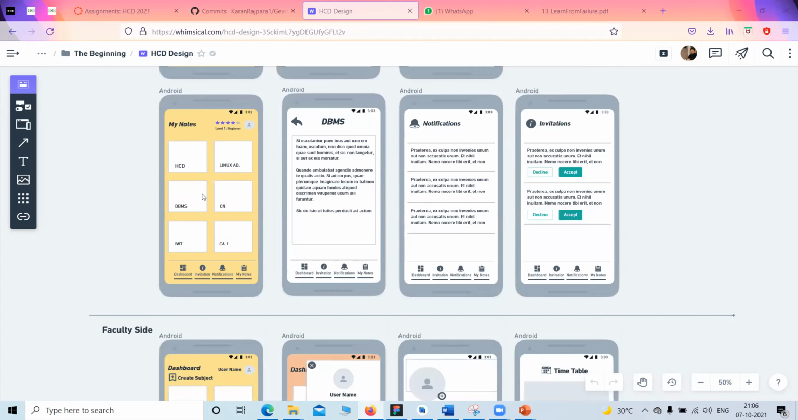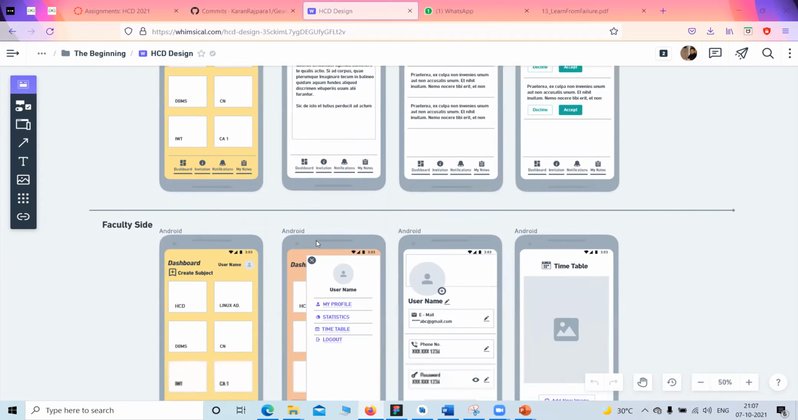Okay, my notes. We can say that subject wise, so subject wise my notes. Notifications will give notifications of the subjects which would have upcoming tasks, invitation. So whenever the faculty creates a quiz for that subject, he or she invites the students for that particular subject. So we would see it in invitation.